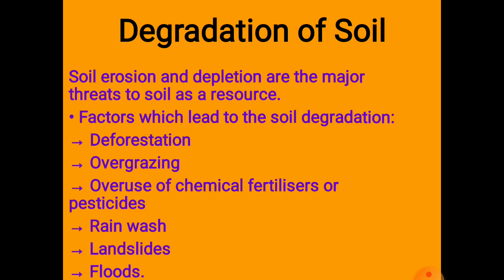Though they get a good crop production, later it ultimately creates destruction in the soil. Rainwash, heavy rainfall is a reason for degradation of soil. Landslides are also there, as well as floods.